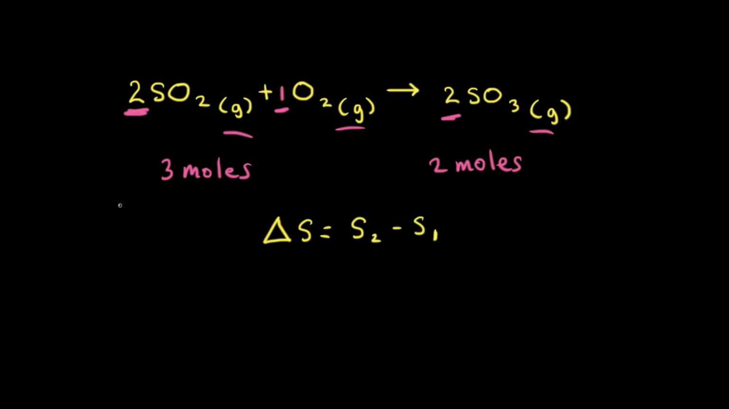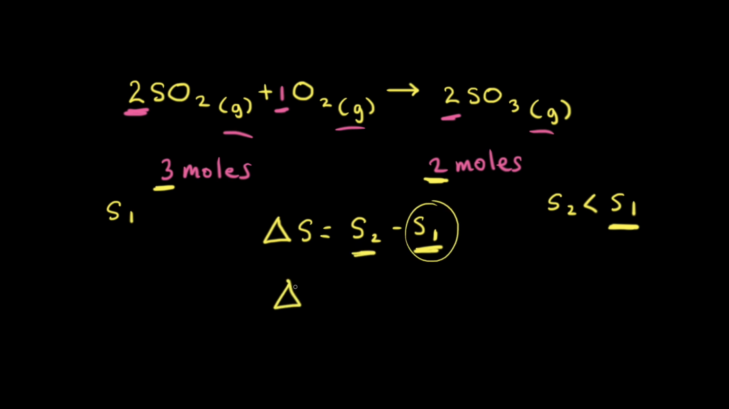So thinking about the initial entropy S1 and the final entropy S2, we went from 3 moles of gas to 2 moles of gas. Remember that a decrease in the number of moles of gas means a decrease in the number of possible microstates. That means a decrease in the entropy. Therefore, S2 is less than S1, or we could say that S1 is greater than S2. Therefore, for the change in the entropy, if S1 is greater than S2, we're subtracting a larger number from a smaller number, which means the change in entropy for this reaction delta S will be negative.